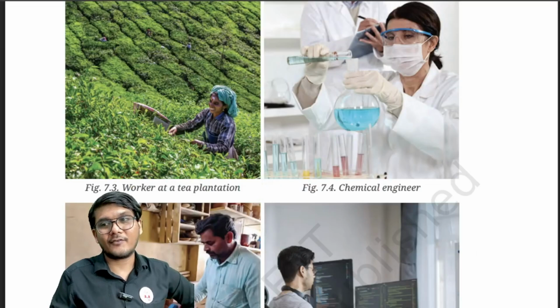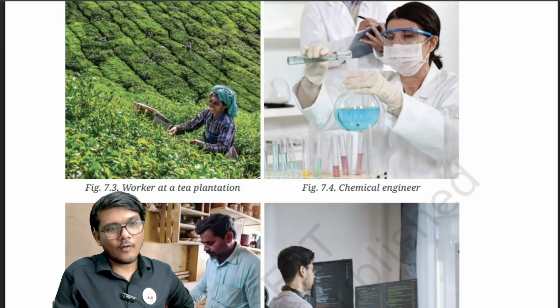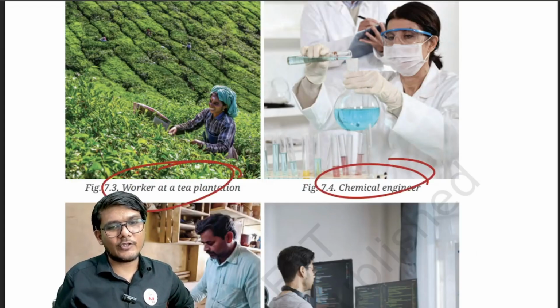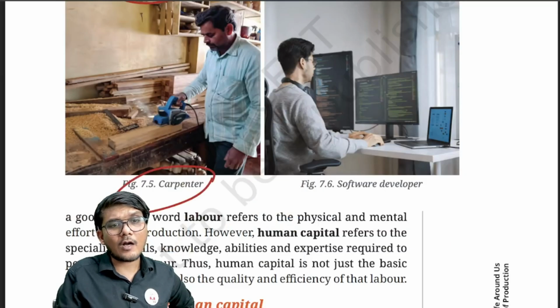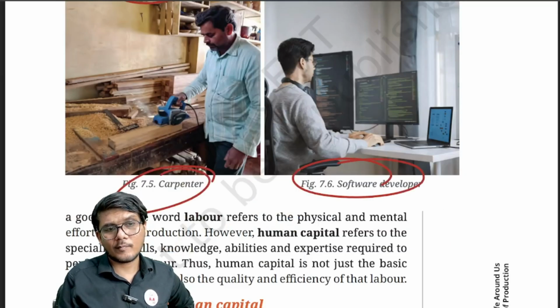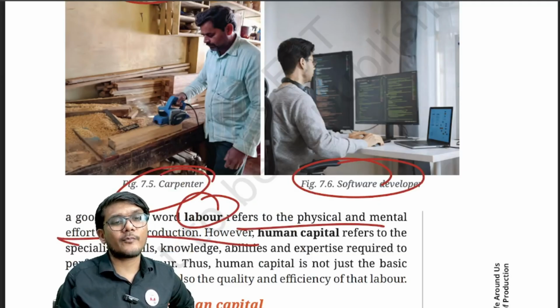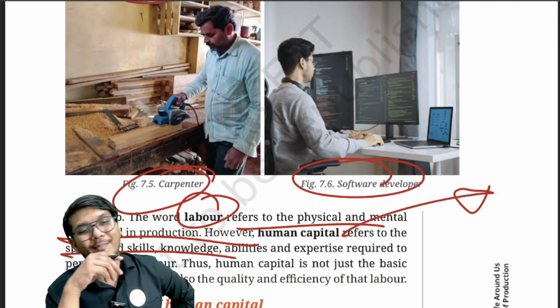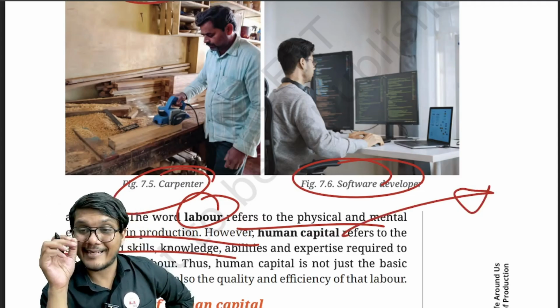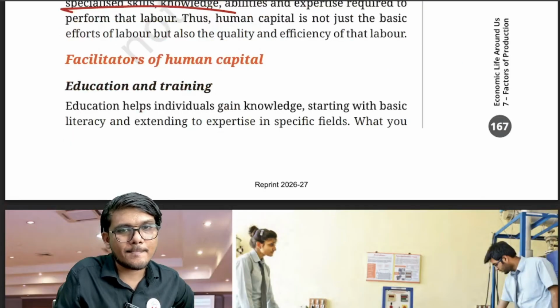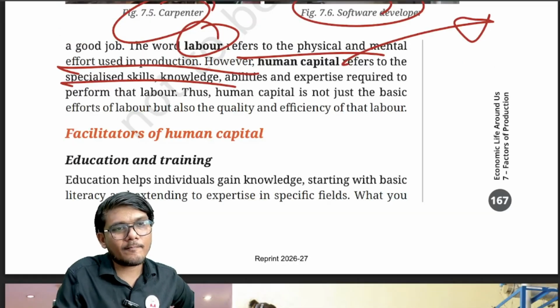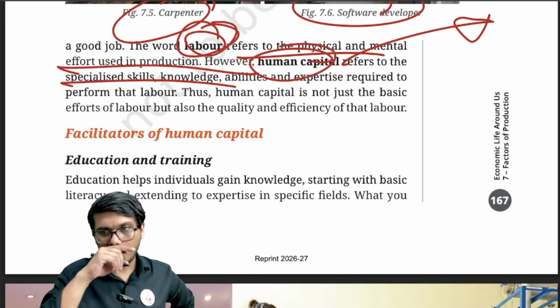So here we have certain people with certain skills: a worker at a tea plantation, a chemical engineer, right? Then you have a carpenter and a software developer. Now, the word labor refers to the physical and mental effort used in production. However, human capital refers to the specialized skill, knowledge, abilities, and expertise required to perform that labor. So, this is a very important differentiation between labor and human capital, which you should note down.